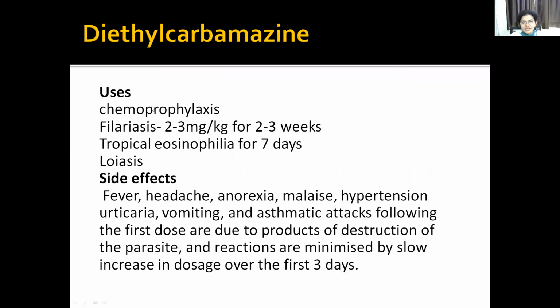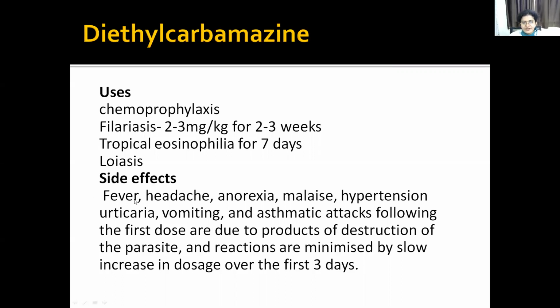Then it uses chemoprophylaxis. Okay, filariasis uses is 2 to 3 mg per kg for 2 to 3 weeks. Tropical eosinophilia you can give for 7 days, and loiasis. So these are the uses as a chemoprophylactic to prevent filariasis. In the treatment of filariasis itself, that is dose of 2 to 3 milligram per kg for 2 to 3 weeks. Tropical eosinophilia for 7 days.